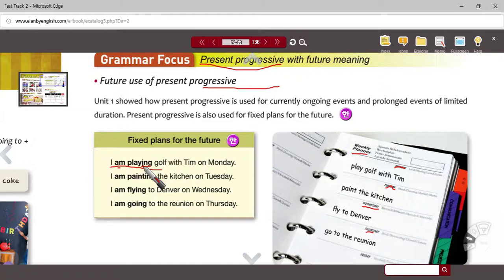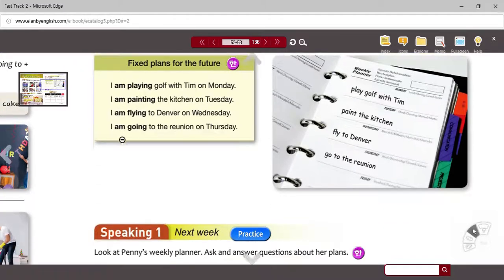If I'm only kind of thinking, or if it's in the early stages, I'm going to play golf with Tim on Monday. You might see that in conversation as well. Okay, enough explanation. Two different forms, but the same task, and we're just going to use this opportunity to practice it.